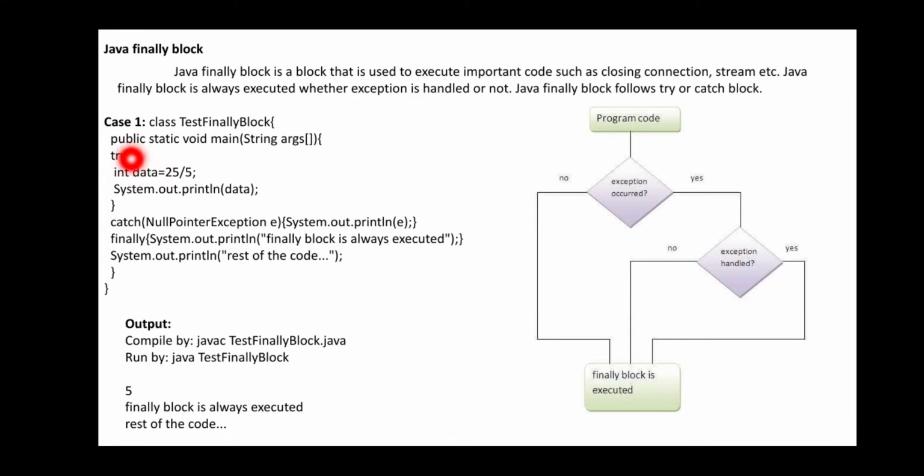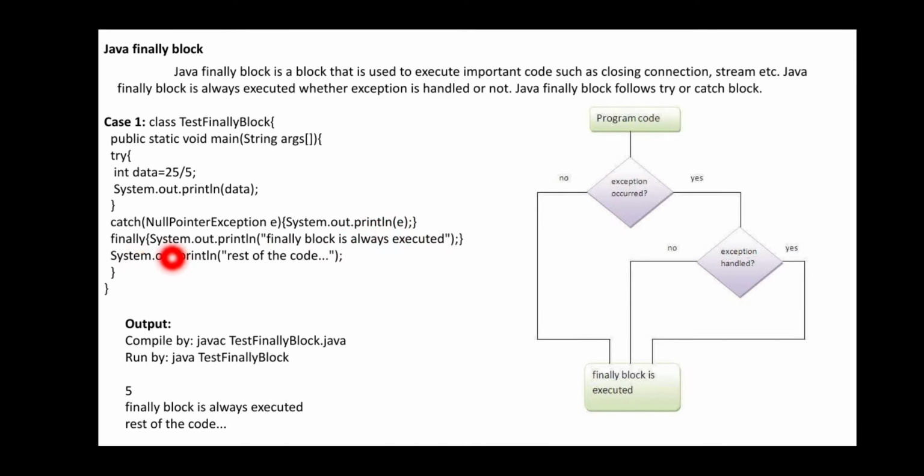Because once the program statements enter into the try, if it enters the catch, whether these two statements will be executed or not, for that particular sake they have been written. If you wanted to see that also, there is a case: int data is equal to null. You write null, then you utilize that and see it enters into the null pointer assignment, and it gives an error or exception.